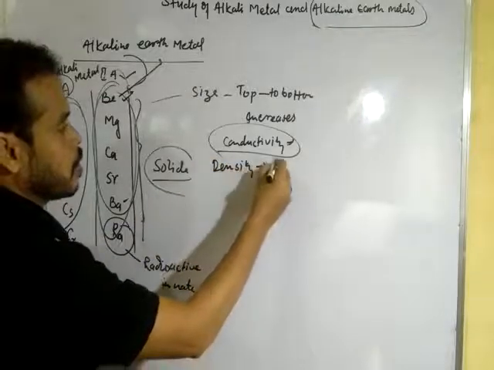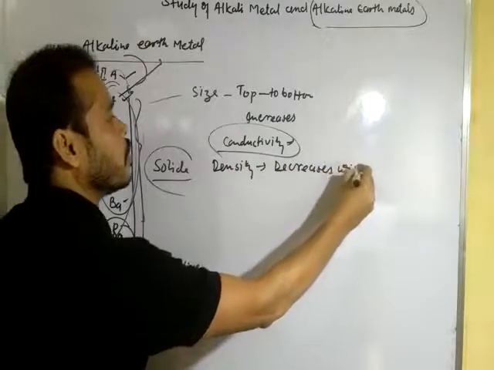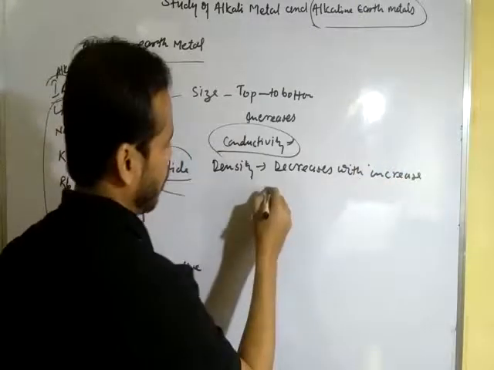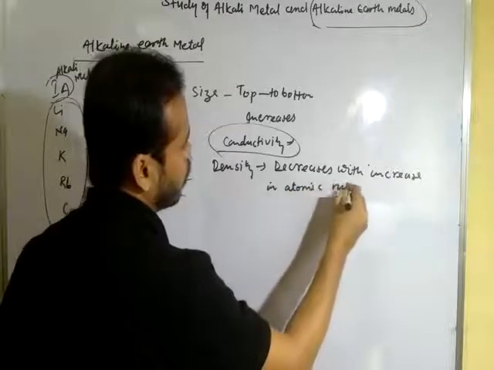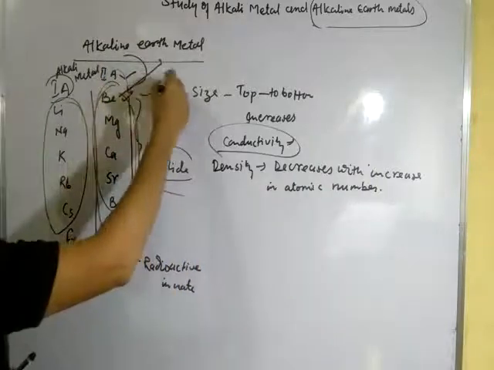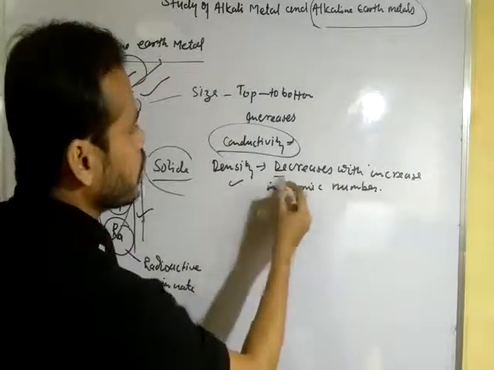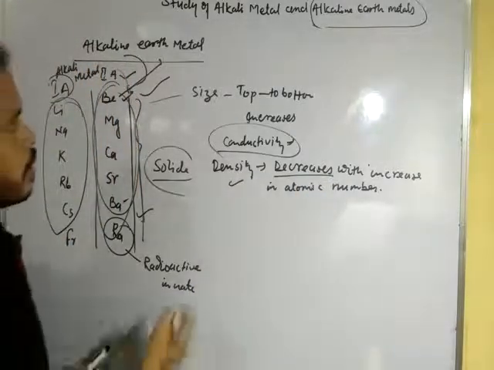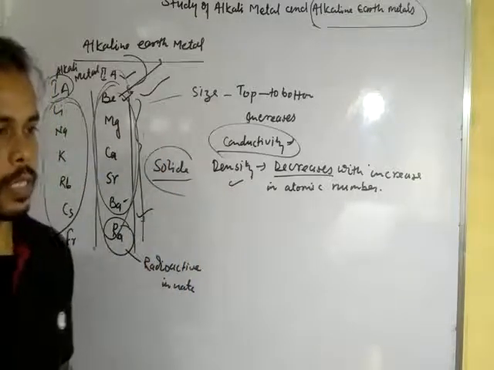Density decreases with increase in atomic number. Okay, dear student, that means as we move from beryllium to barium, the density decreases. Okay, dear student, very important. Atomic size also increases, we have discussed it.